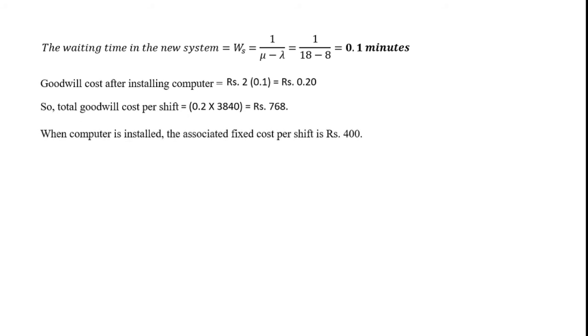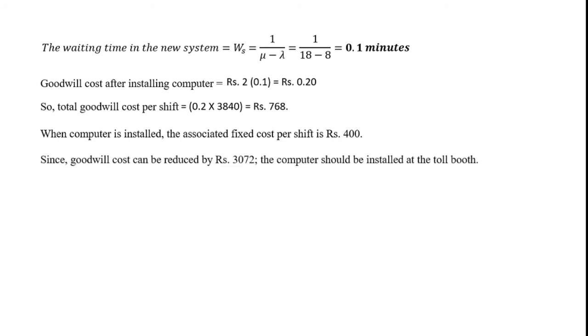When the computer is installed, the fixed cost associated per shift is rupees 400. Okay, fixed cost is rupees 400. So goodwill cost can be reduced by rupees 3072. The computer should be installed at the toll booth.